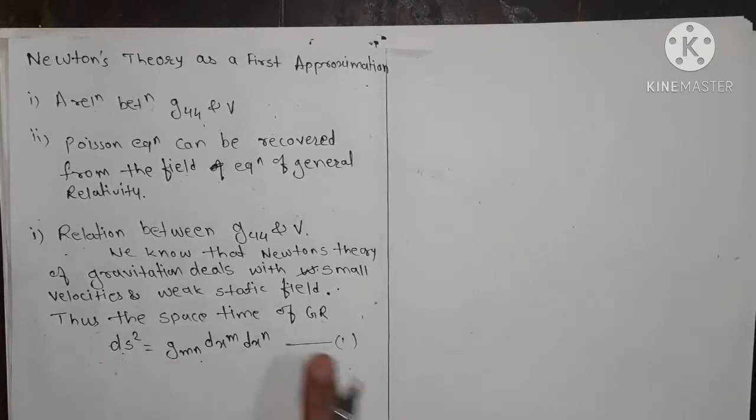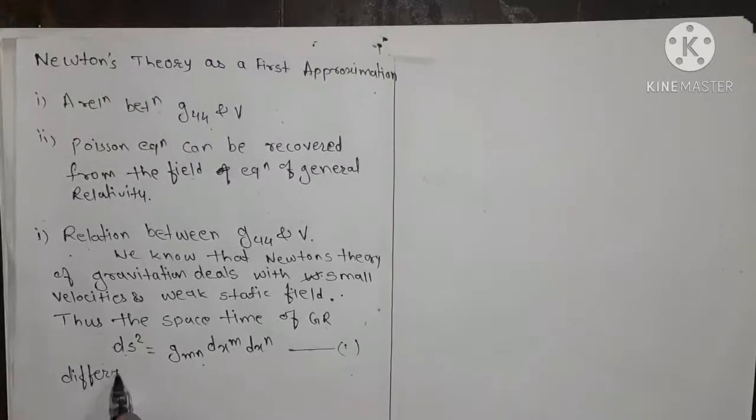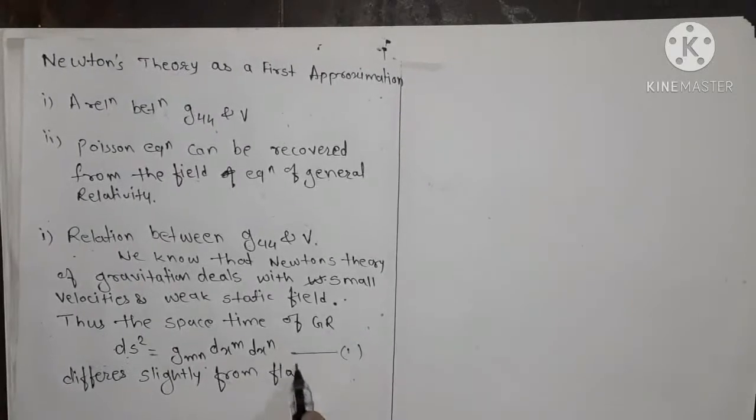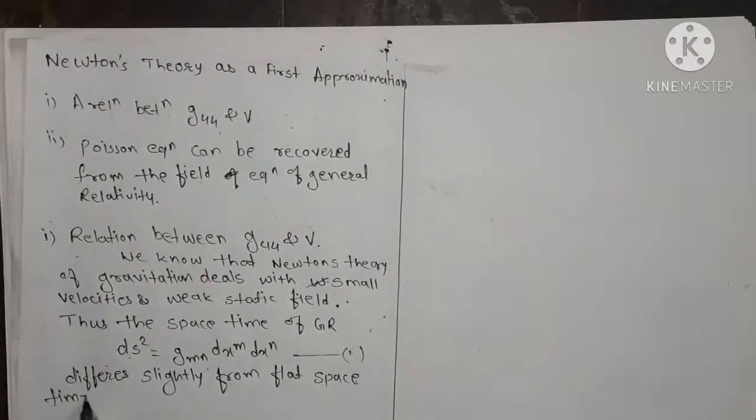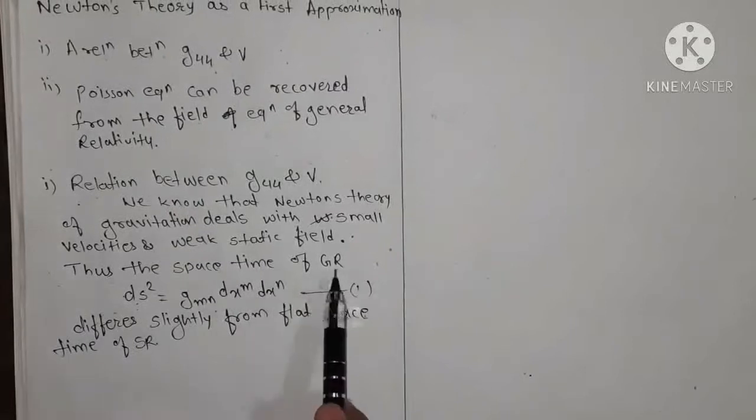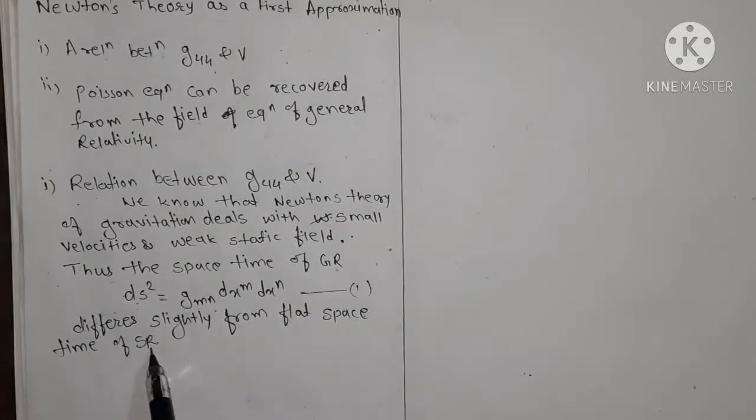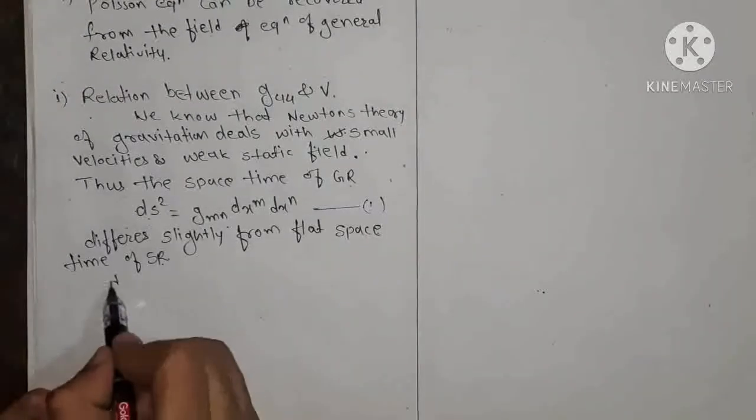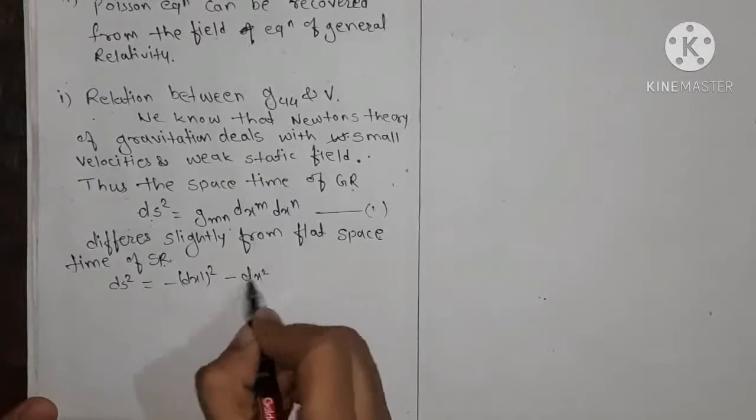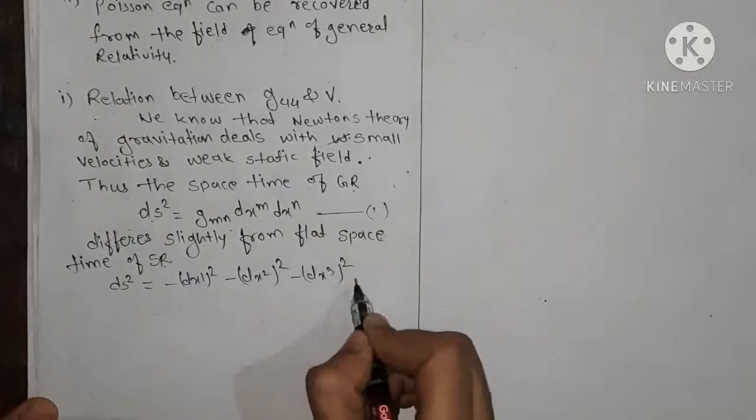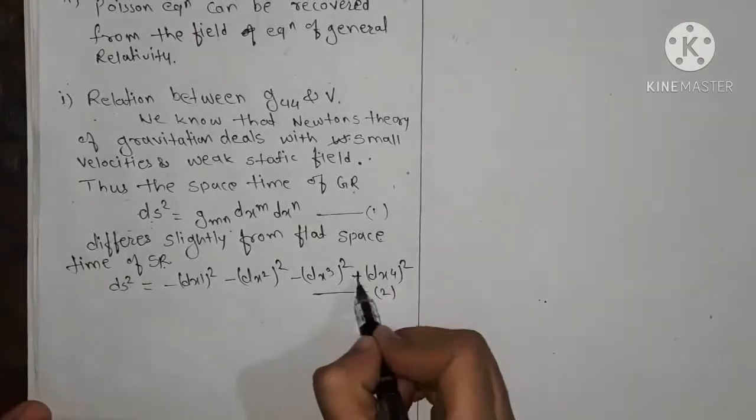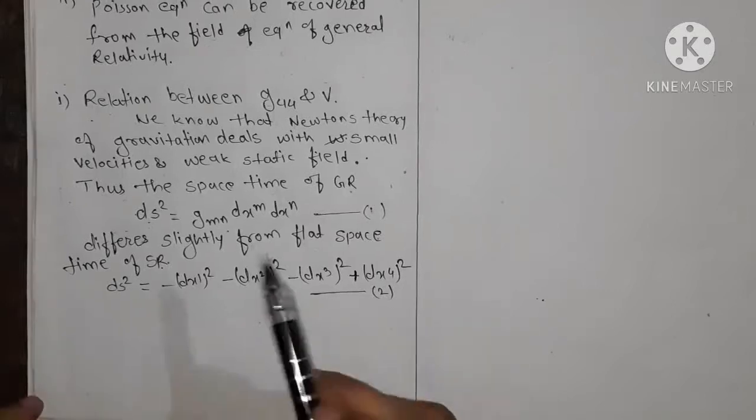This space-time of general relativity differs slightly from the flat space-time of special relativity, which is given by ds square equals minus dx1 square minus dx2 square minus dx3 square plus dx4 square. We give this as equation number 2.